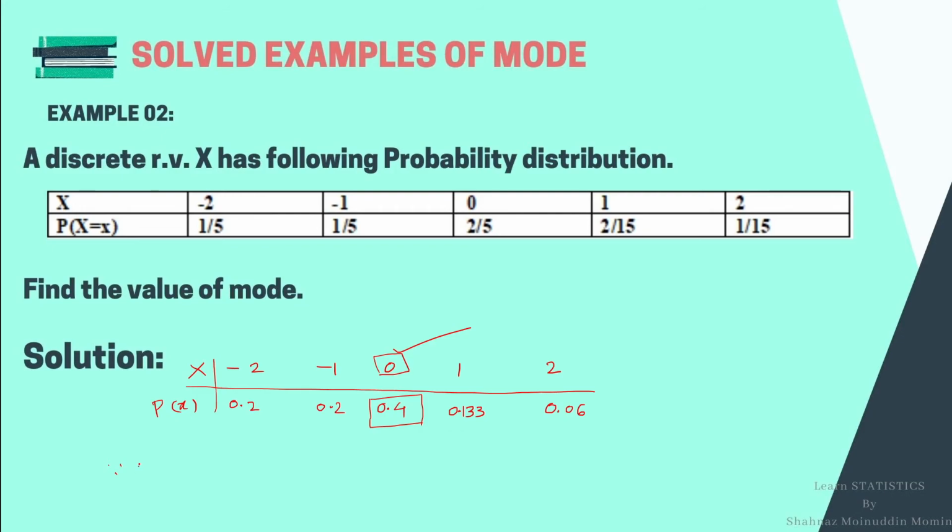Since the maximum probability is 0.4, therefore mode equal to 0, since 0 has this maximum probability. In this way one can obtain the value of the mode.